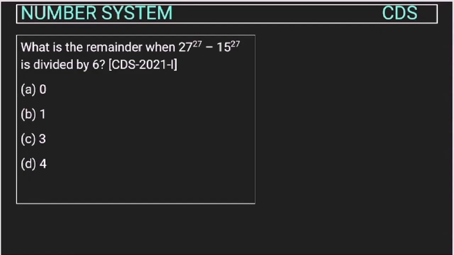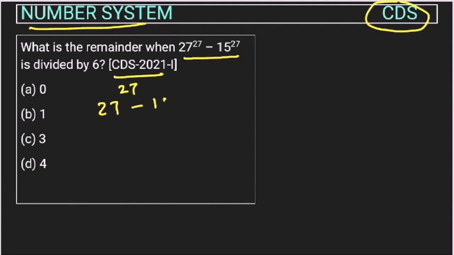Now let's see this question from the number system chapter asked by UPSC in the CDS exam conducted in 2021. So what is the remainder when 27 to the power 27 minus 15 to the power 27 is divided by 6, right? So we know that if the case is like x to the power n minus a to the power n, right?